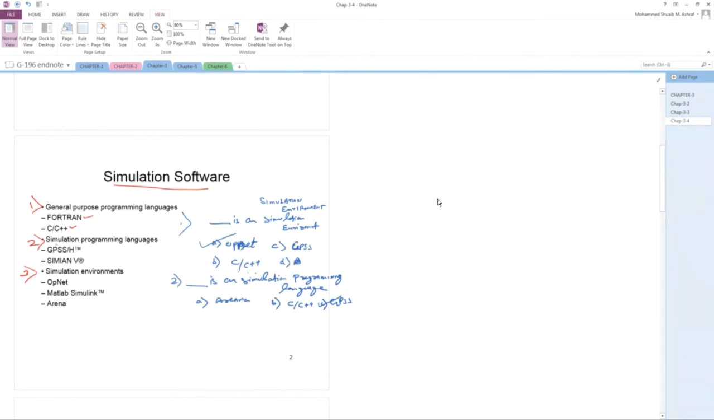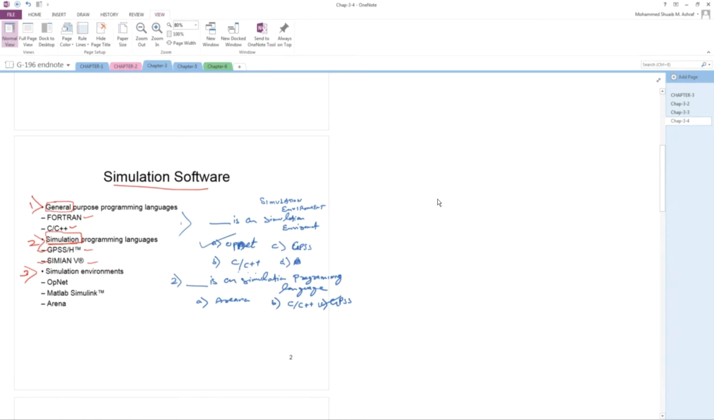Next, if the question comes, what are the simulation programming languages? This is general purpose, and this is simulation language. If you want to do simulation, then the languages are GPSS and Simscript. Okay, so this is the difference. General means C, C++, Fortran, and if you want to use for simulation, then GPSS and Simscript.